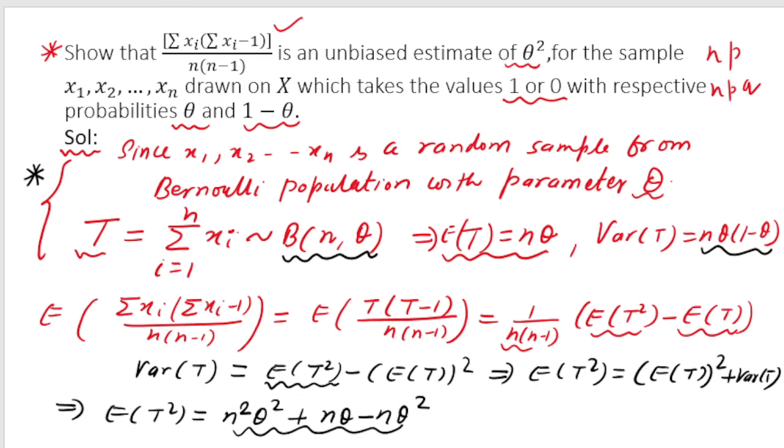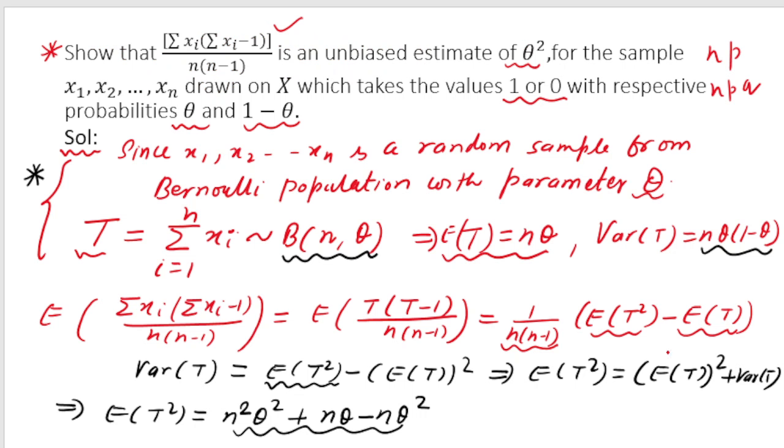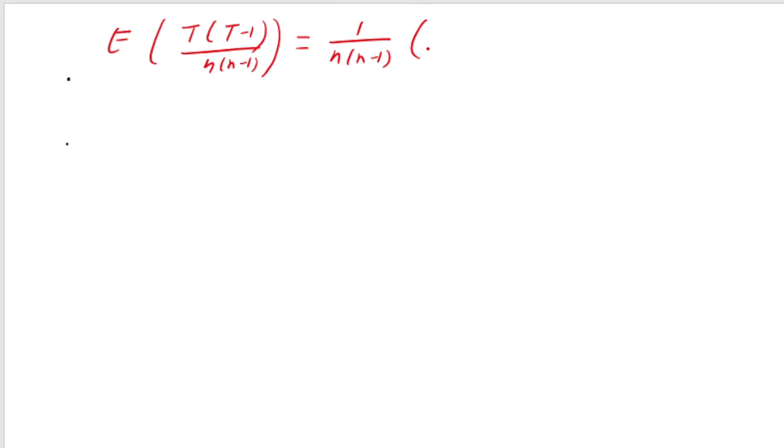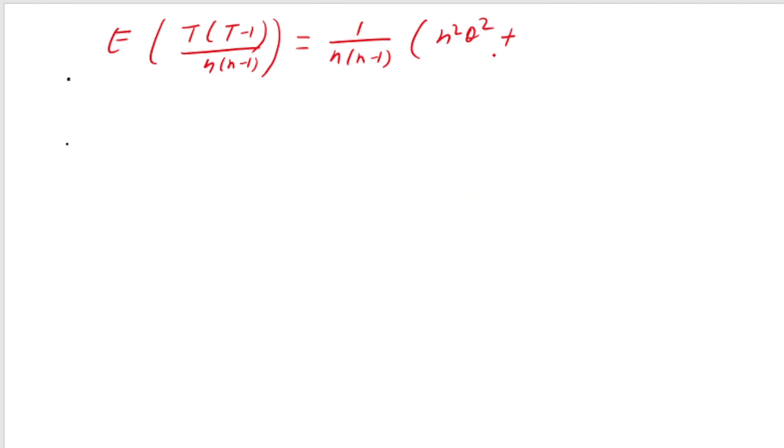So continuing that previous term, I was calculating expectation of t into t minus 1 by n into n minus 1. And here you can see it was 1 by n into n minus 1. So I write 1 by n into n minus 1. And here I have to write expectation of t square. So expectation of t square, I have got n square theta square, and plus we have n theta minus n theta square.